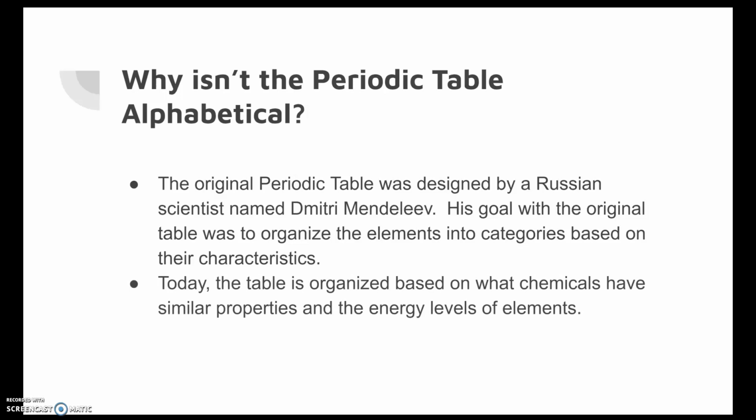So today we know many of the elements that he postulated originally. Originally he just put their characteristics but left the element name blank because he did not know about them. But today we have been able to fill in all of those missing elements, and we still maintain that visual organization by characteristics as well as by energy levels.